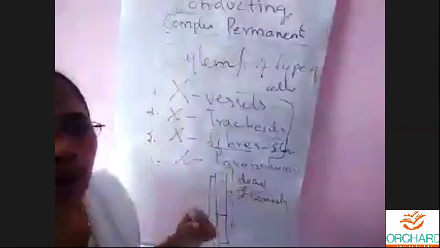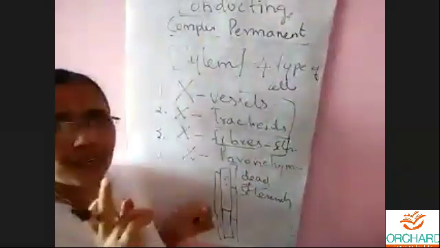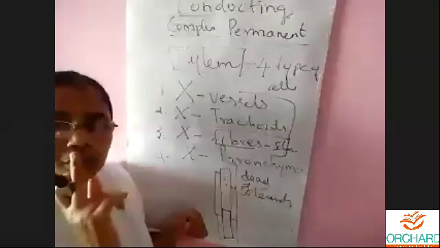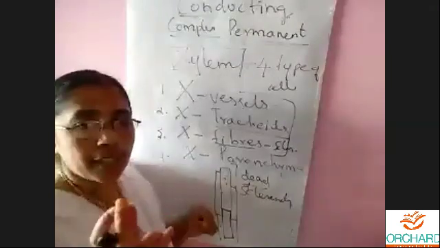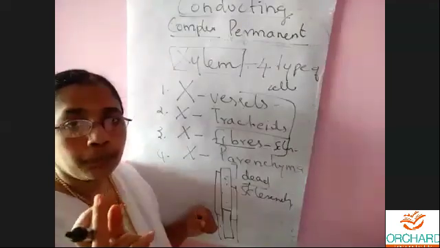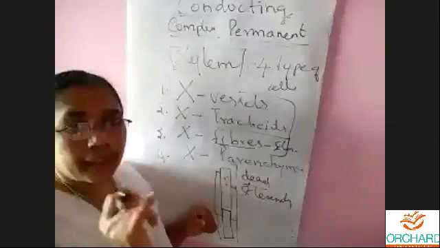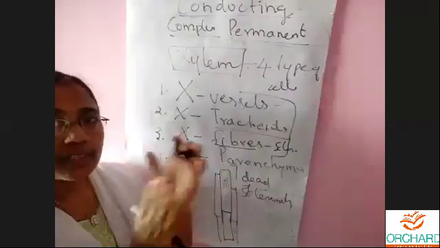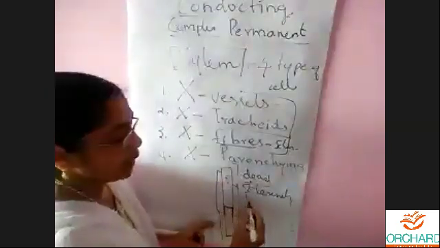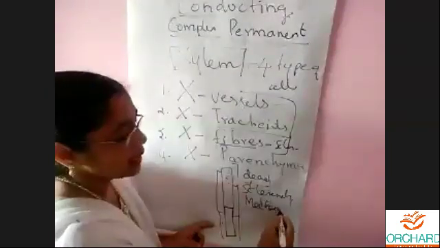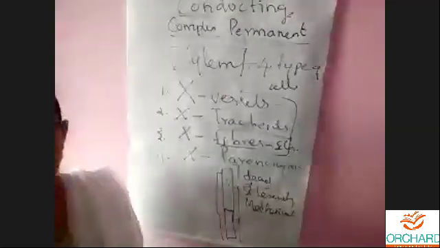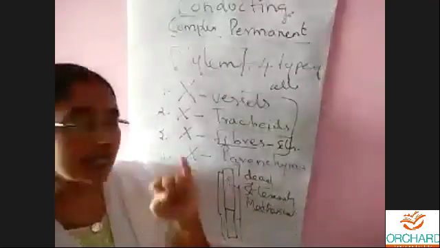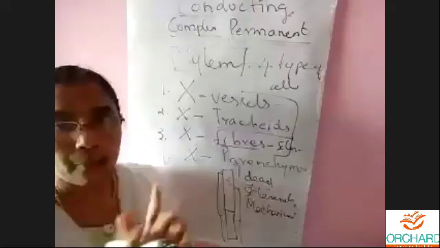Clear? So, what function do they carry? First and foremost function, can you say what function they perform? They are dead cells, so they are made of sclerenchyma. Yes, Shiju and Niranjana. They render mechanical support. First function is they give mechanical support.